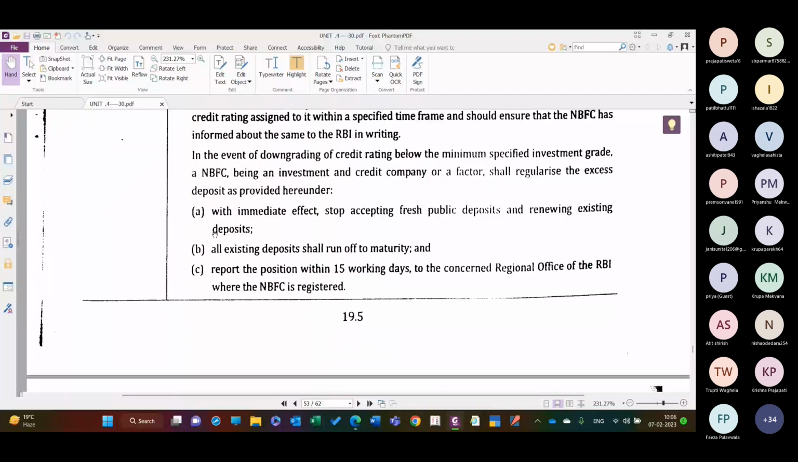In the event of downgrading of the credit rating below the minimum specified investment grade, an NBFC being an investment and credit company or a factor company shall regularize the excess deposit as provided hereunder. With immediate effect, stop accepting fresh deposits and renewing the existing deposits. तो एक तो वो नई डिपॉजिट एक्सेप्ट नहीं कर सकते और जो existing है उसको renew भी नहीं कर सकते.